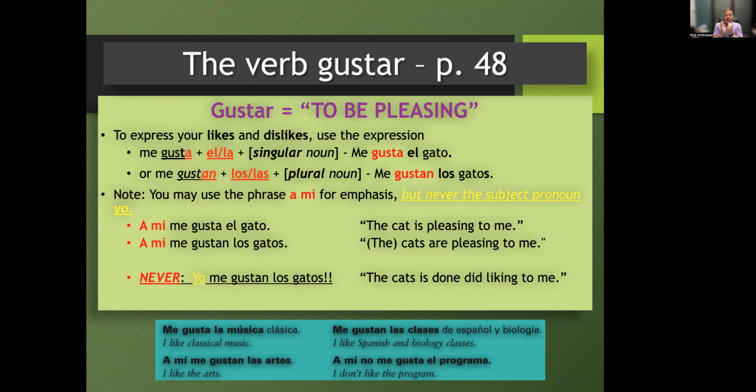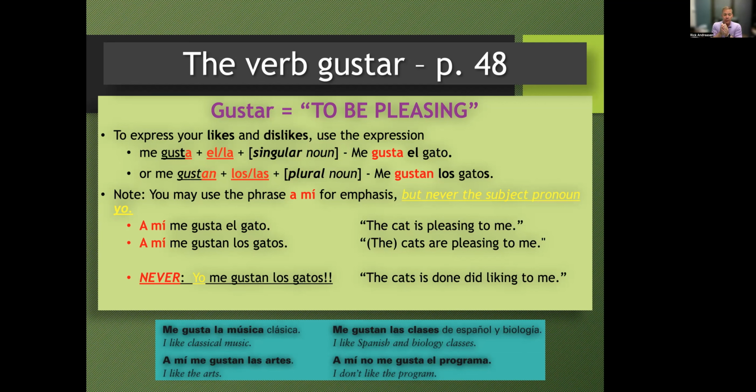Okay, now, because we said that in this case, the cat is the subject, the cat is pleasing to me. If you were to say the cats, we would say the cats are pleasing to me, because cats is plural. So because that's the subject of our sentence in Spanish, we've got to change the verb to the third person plural form of the verb. So if we have los gatos, we're going to say me gustan, that's third person plural, me gustan los gatos. Okay, clase repitan, me gustan los gatos. Okay, so just to summarize that.